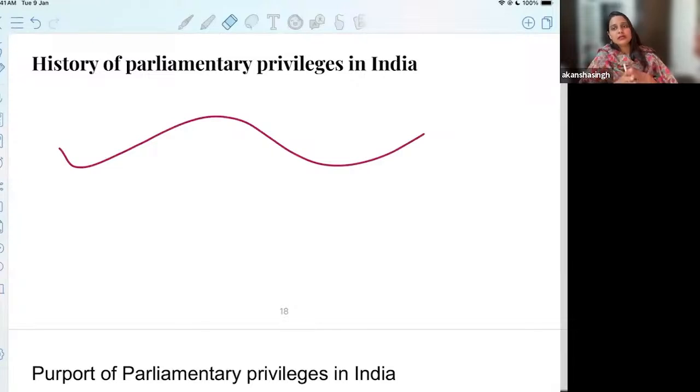This has not been so in India. In India, rather, we codified and gave these privileges to ourselves by virtue of the statute, and therefore we also allow a different ambit to it. Like Article 105, Clause 3 tells us that we can legislate and accordingly, from time to time, decide what will be the ambit of our privileges or immunities that are to be granted. So the history of parliamentary privileges is absolutely different in India as compared to the UK, and the ambit of the power is also different.